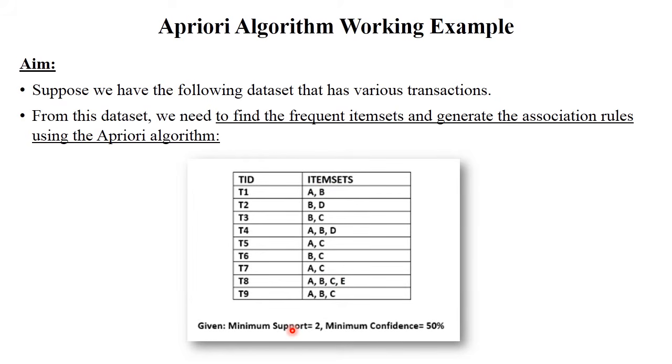Now here in your problem statement, support and confidence values are given. Minimum support is equal to 2 and minimum confidence is equal to 50%. This is your given items. So you need to find out which is the best relationship or best association rule for purchasing the items. This is your problem statement.